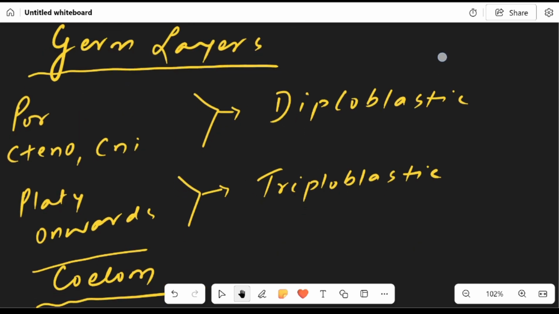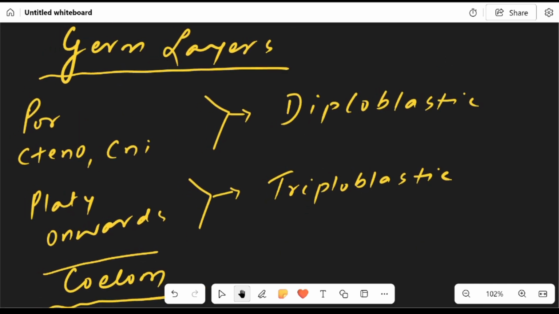Germ layers: endoderm, ectoderm, and mesoderm. Diploblastic means endoderm and ectoderm. Porifera, Ctenophora, Cnidaria, these are diploblastic. From Platyhelminthes onwards, it's triploblastic.